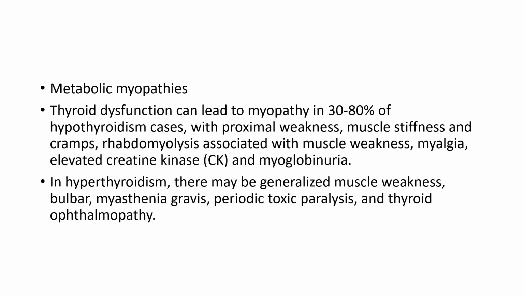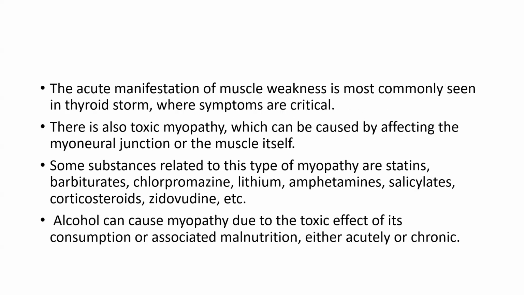Then metabolic myopathies. Thyroid dysfunction can lead to myopathy in 30% to 80% of hypothyroid cases with proximal weakness, muscle stiffness, cramps, rhabdomyolysis associated with muscle weakness, myalgia, and elevated creatine kinase and myoglobinuria. In hyperthyroidism, there may be generalized muscle weakness, bulbar myasthenia gravis, periodic thyrotoxic paralysis, and thyroid ophthalmopathy. Acute manifestation of muscle weakness is most commonly seen in thyroid storm, where symptoms are critical.